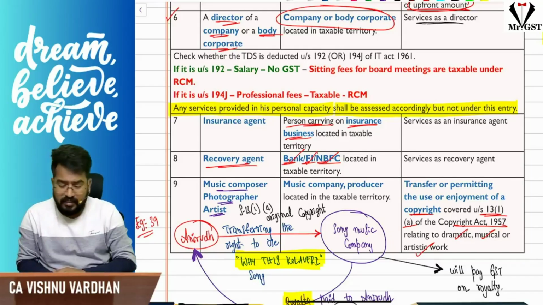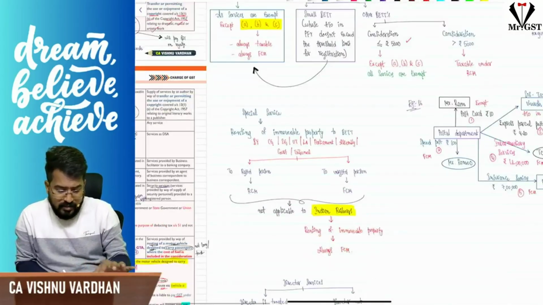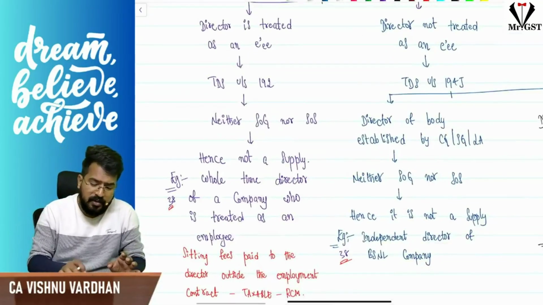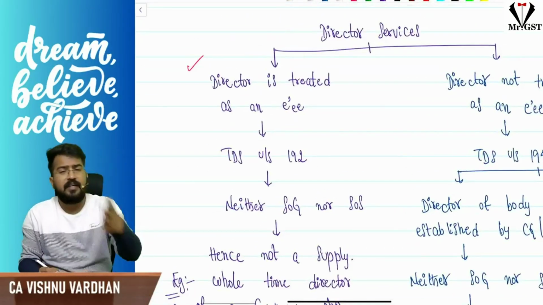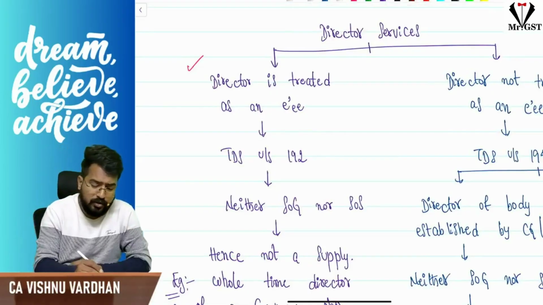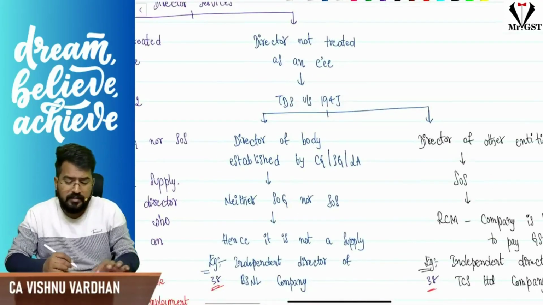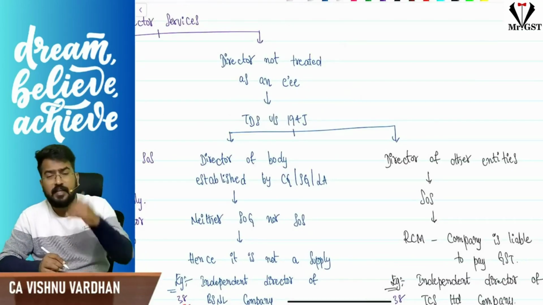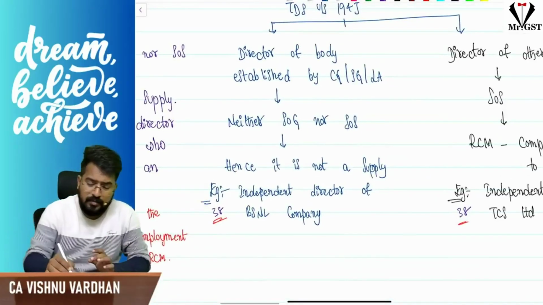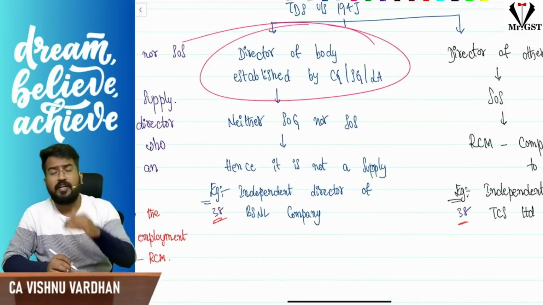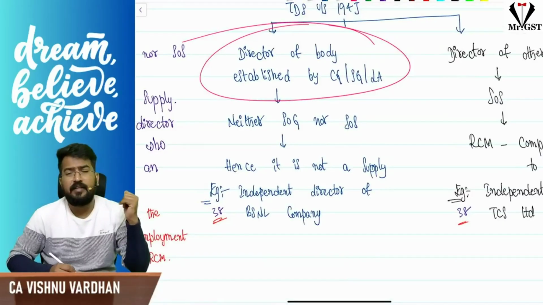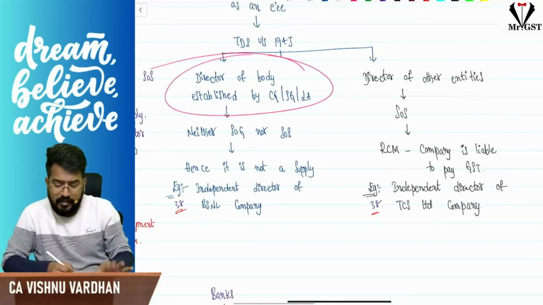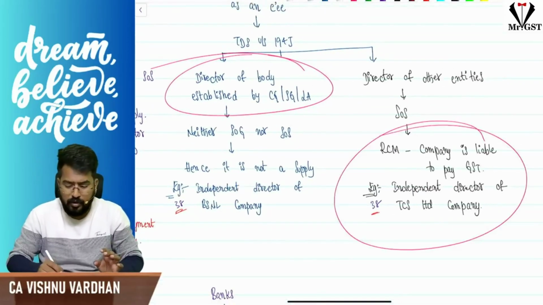And one more interesting thing here: when we talk about director services, we should understand the possibilities. The director may be treated as an employee. How do we understand that? TDS under section 192, so neither supply of goods nor supply of services, no GST implication at all. But if the director is not treated as an employee, that is section 194J, and if he is a director of a body established by the central government, state government or local authority, as we have seen in Schedule 3, then again neither supply of goods nor supply of services: no GST, no RCM, no FCM. In any other case, then only RCM comes into the picture. Hope it is clear for you.